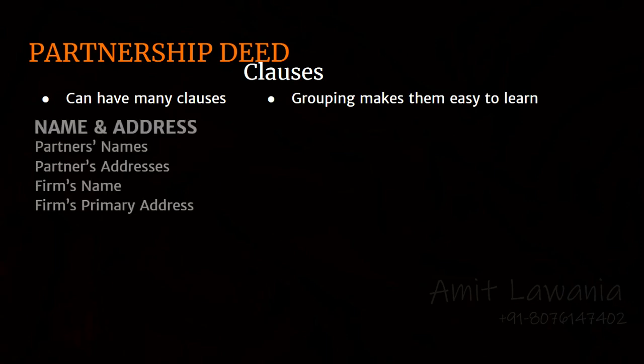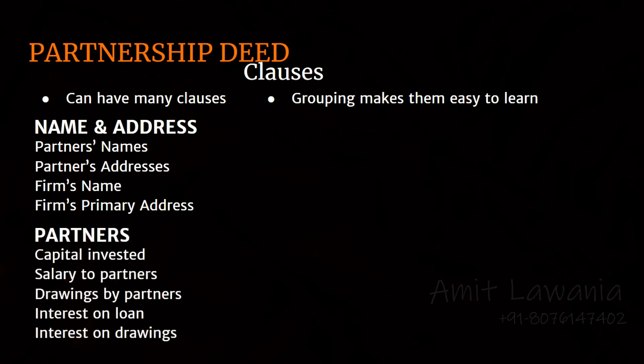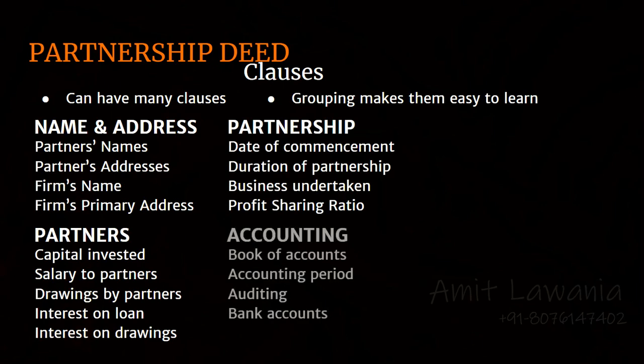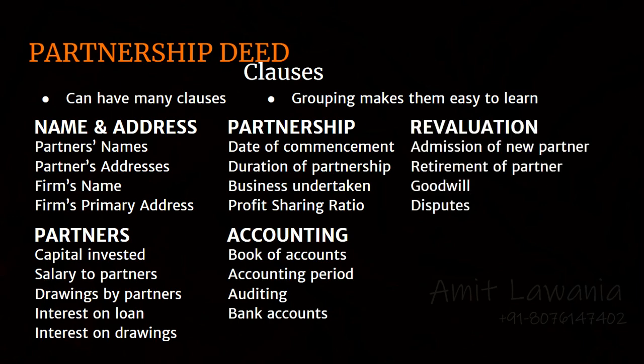For example, names and addresses, points relating to each partner, points regarding the firm, the clauses defining accounting policies, how any changes in firm structure will be handled. And as I said, there can be many more such clauses. But I suggest that you learn a minimum of 10.